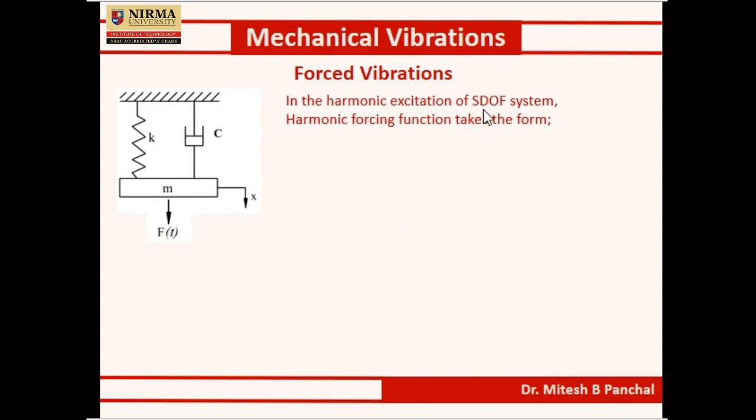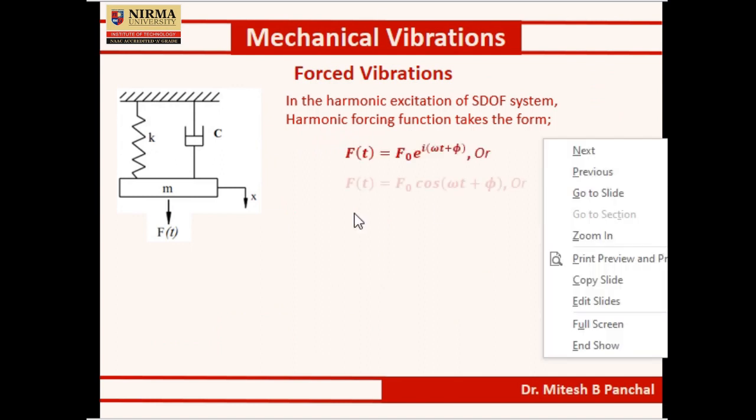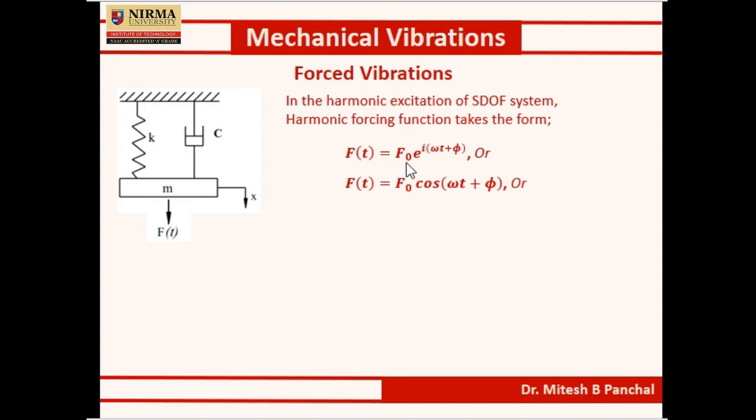In the harmonic excitation of a single degree of freedom system, the harmonic forcing function is in the form f(t) = F0 e^(i(ωt + φ)), or f(t) = F0 cos(ωt + φ), or f(t) = F0 sin(ωt + φ). All these functions have sine, cosine or sine-cosine components,